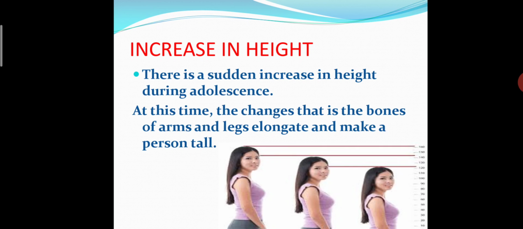The bones of our arms and legs elongate, that is, become long, and make a person tall. For example, here this girl's height increased in the second stage and increased again in the third stage. In our case also, our height was small in nursery class and has increased in 8th class. That is because of puberty.